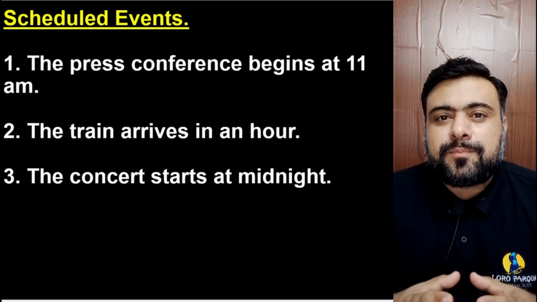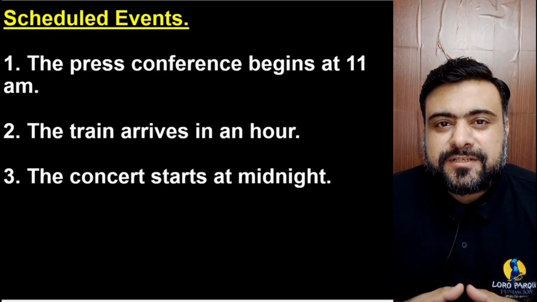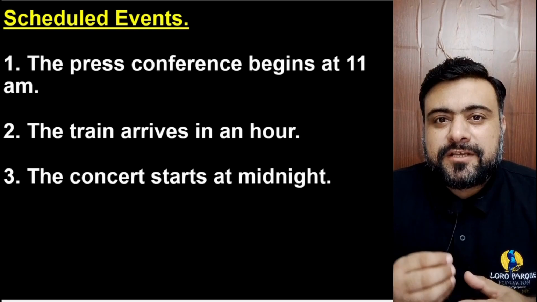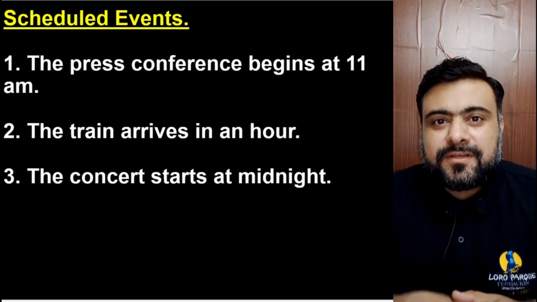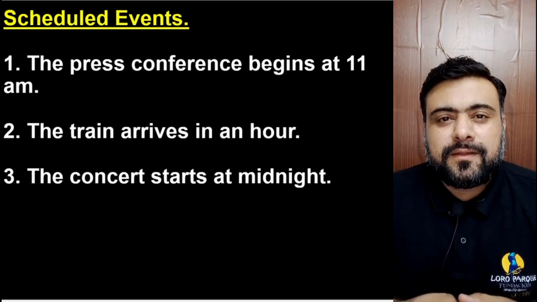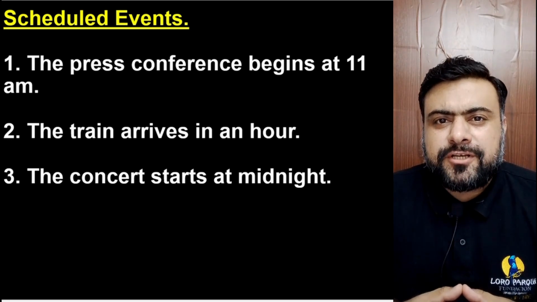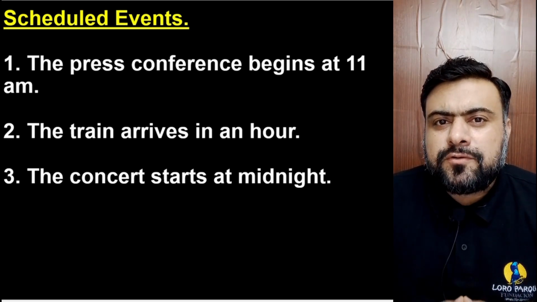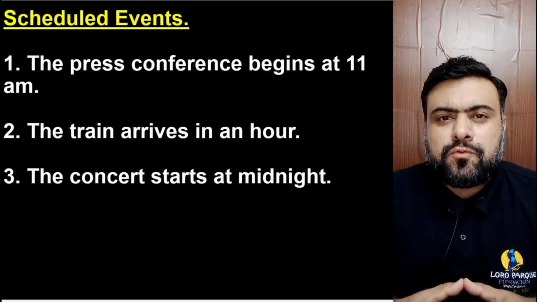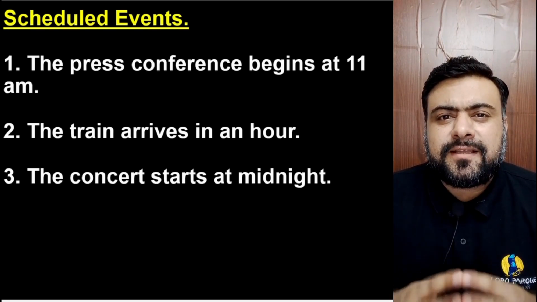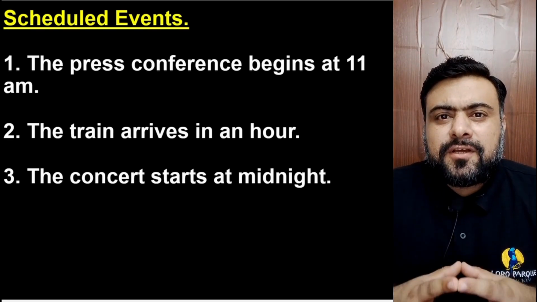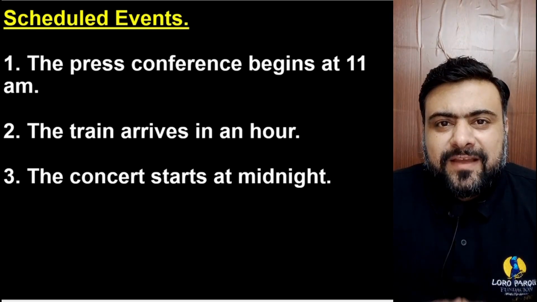So we use the present indefinite or the simple present tense. The press conference begins at 11 a.m. Second, the train arrives in an hour. It's also a scheduled event. The train is going to arrive in an hour. So we use the present indefinite or the simple present tense for this scheduled event.